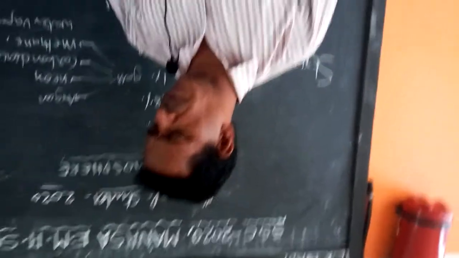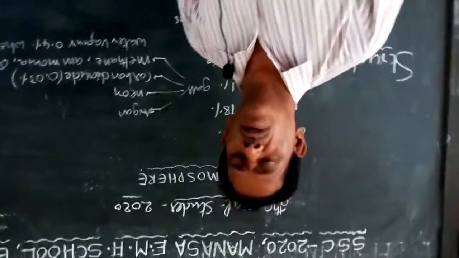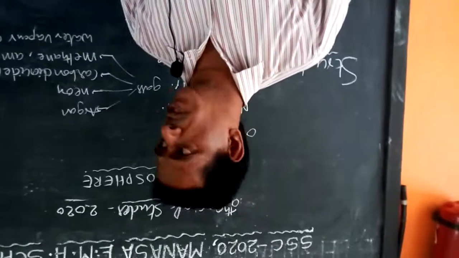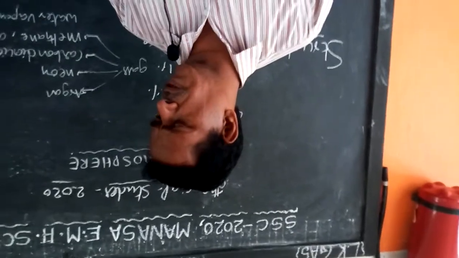These gases are like the air in a cycle tube: once air is applied, it totally fills the cycle tube. This type of situation we can observe in our atmosphere.